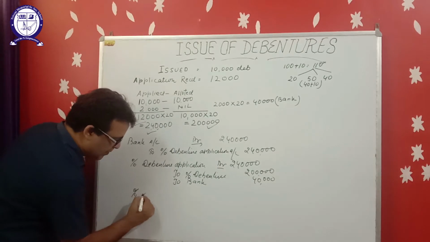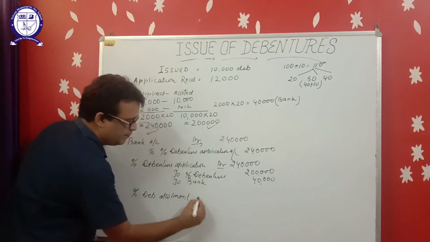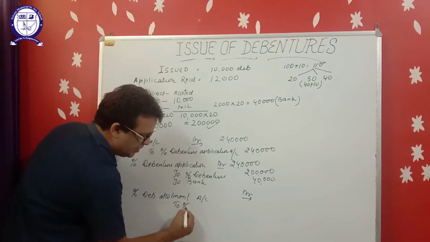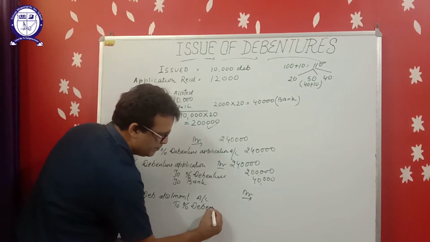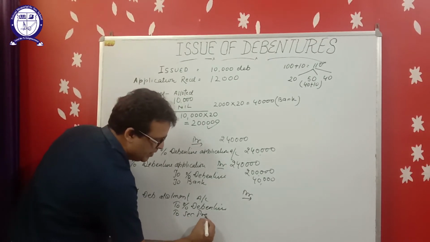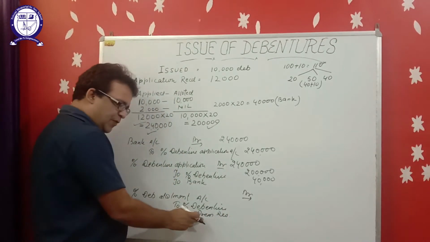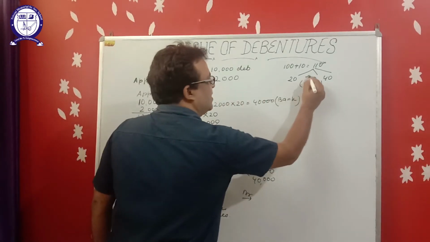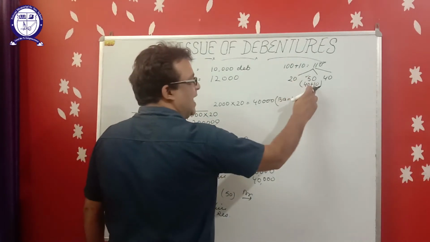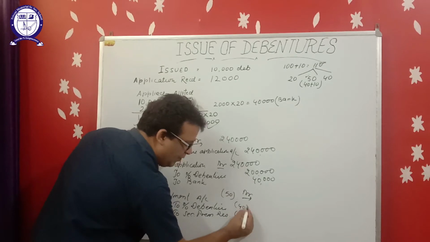Now the entry for allotment. Debenture allotment account debit, to 10% debenture, to security premium reserve account. Security premium reserve will be credited because it is a profit for the company. 50 is the amount per debenture. In this 50, 10 is the premium. So just write here 10, and 40 is the amount of allotment.